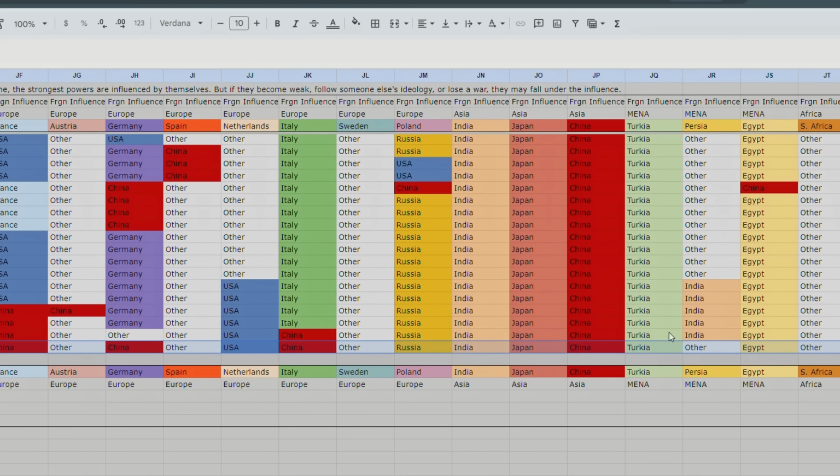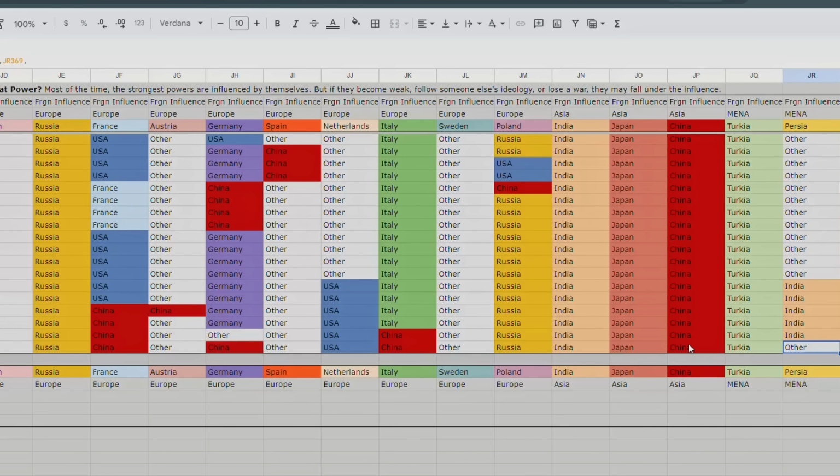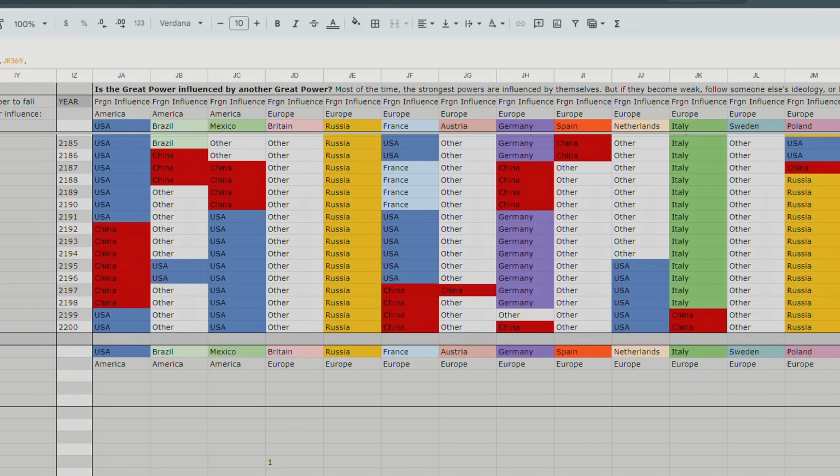So Turkey is a fully sovereign country, but Persia is maybe part of a United Nations coalition or something like that. Same thing with South Africa, same thing with Sweden, same thing with Spain, same thing with Austria and Britain and Brazil. In fact, look at that, poor America probably lost a war against China in 2191, and then it fell under the influence of China for almost a decade.